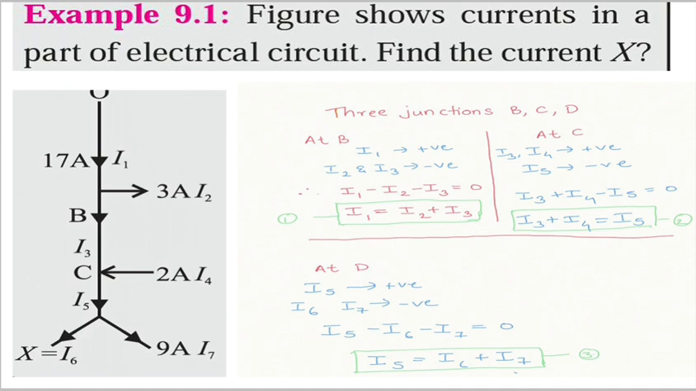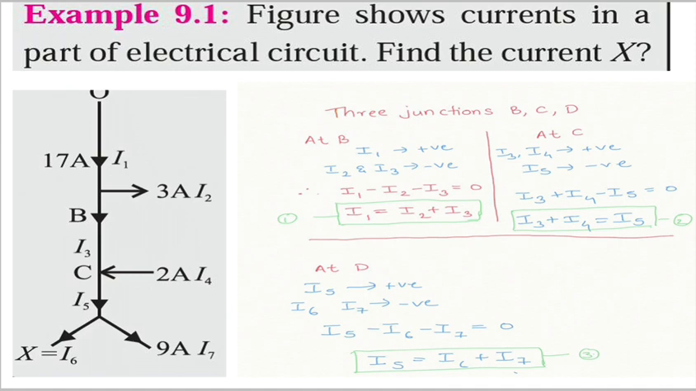Same is the case at C. I3 and I4 are positive because they are moving towards C. Now I5 is moving away from C, therefore it is negative. So I3 plus I4 minus I5 is equal to 0. Again, your I5 will be equal to I3 plus I4.